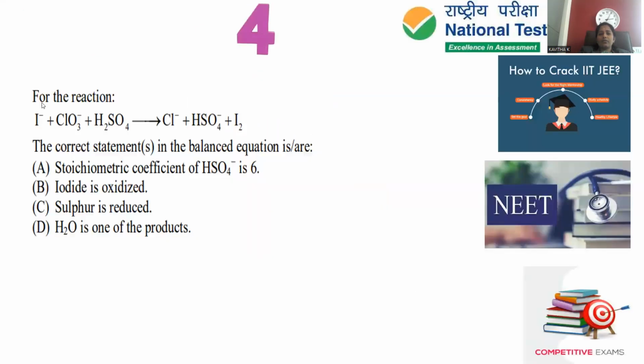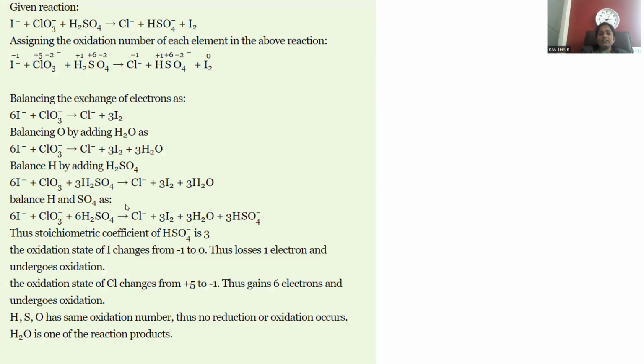Let's go with question number 4. For the reaction, I minus is called iodide, ClO3 minus is called chlorate, and in the presence of sulfuric acid, the reaction gives chloride, I minus turns into iodine, and H2SO4 is converted into HSO4 minus. This is called the bisulfate anion. The correct statement in the balanced equation is, so about this, what will be the correct one? Stoichiometric coefficient of sulfate is 6, iodide is oxidized, sulfur is reduced, water is one of the products. So from this, we need to go for a detailed explanation.